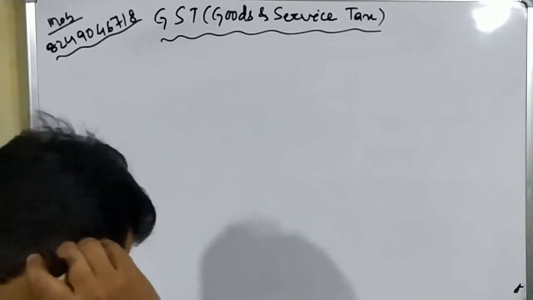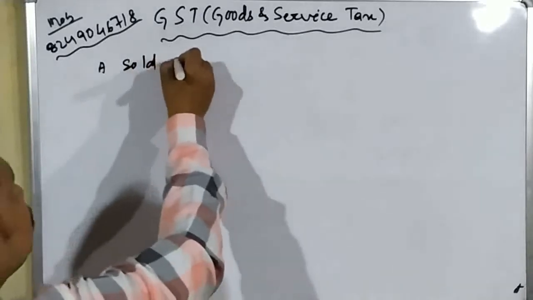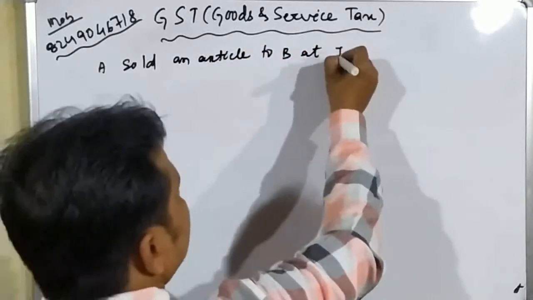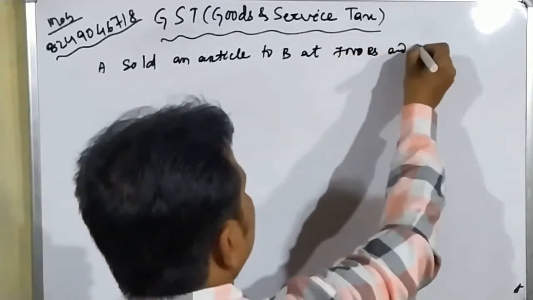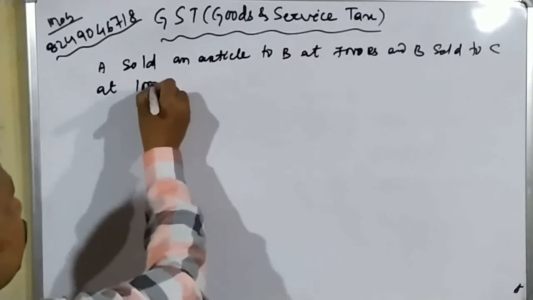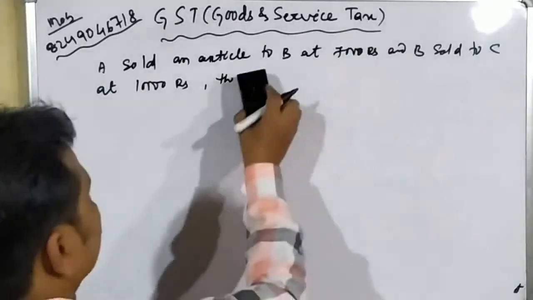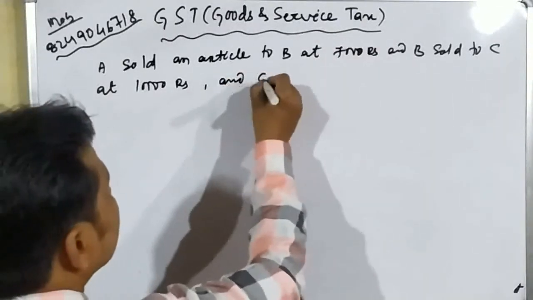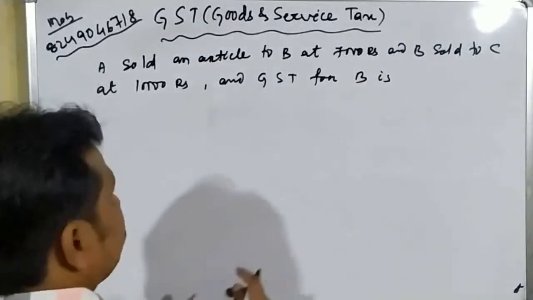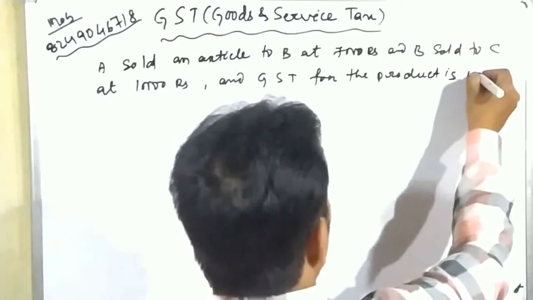Suppose A sold an article to B at 7,000 rupees and B sold it to C at 10,000 rupees. And GST for the product is 15%.